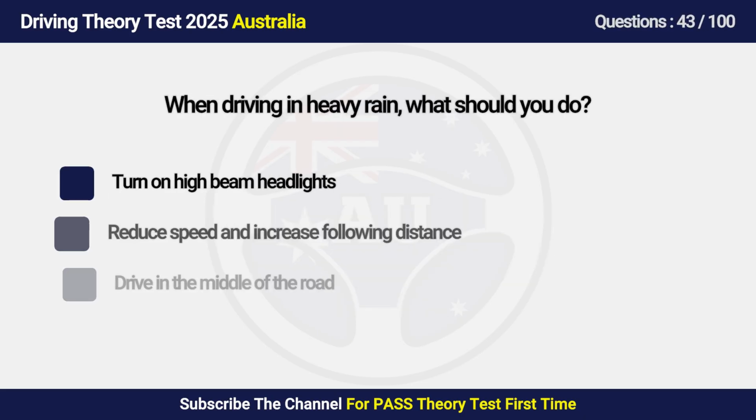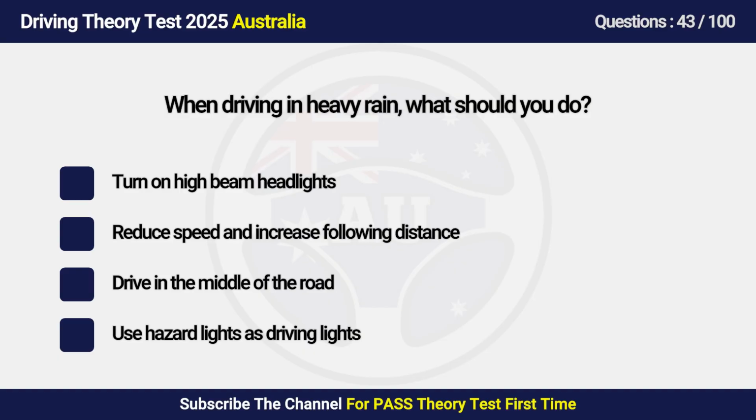Question 43. When driving in heavy rain, what should you do? A. Turn on high beam headlights. B. Reduce speed and increase following distance. C. Drive in the middle of the road. D. Use hazard lights as driving lights.